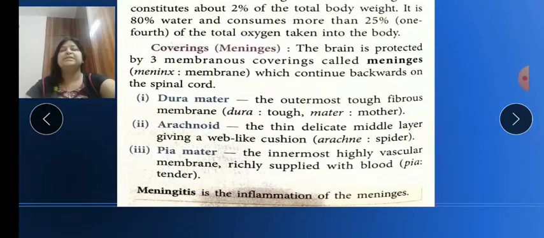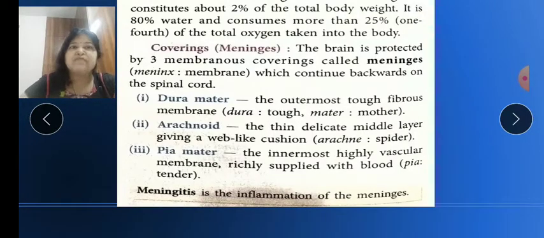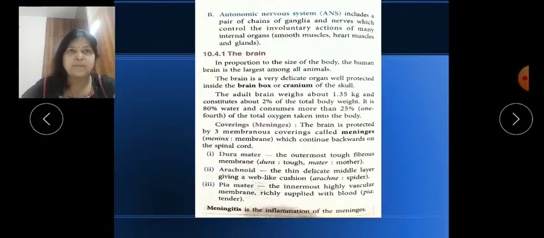Now this is the disease. Inflammation in the meninges, or outer covering, is called meningitis. So inflammation or swelling of the meninges, or disease of the meninges, is called meningitis. So meningitis is the disease related to this membrane.